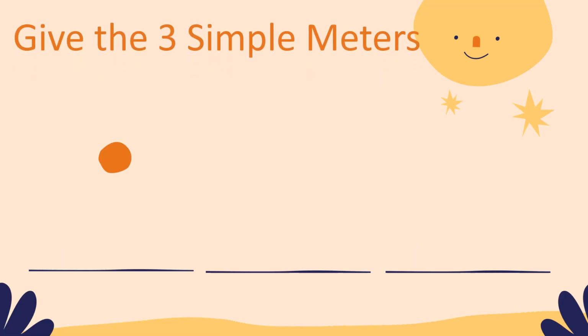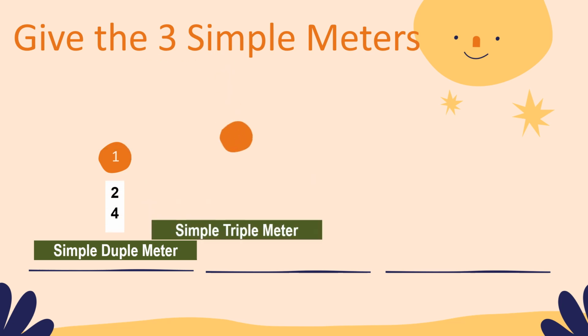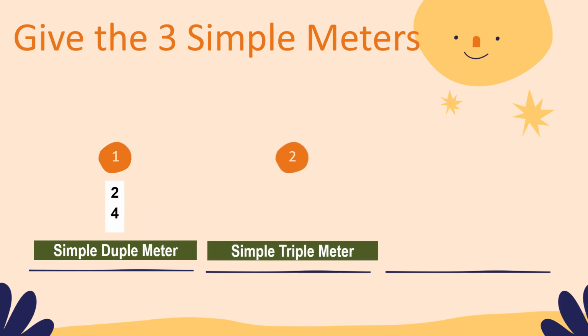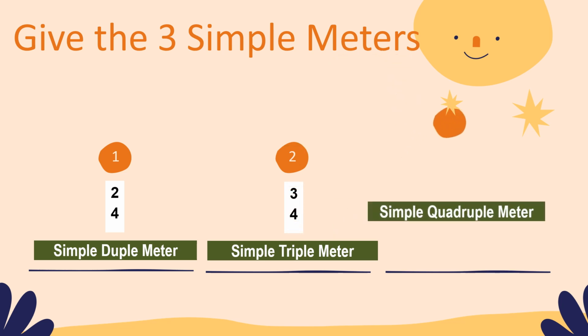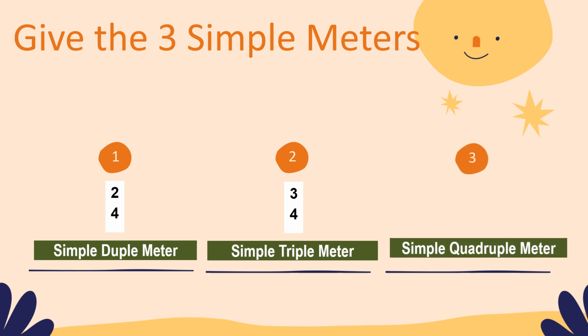Give the 3 simple meters. Very good. Simple double, and the symbol is like this. Another one, we have simple triple. The symbol is like this. And very good, simple quadruple meter. And the symbol is like this.